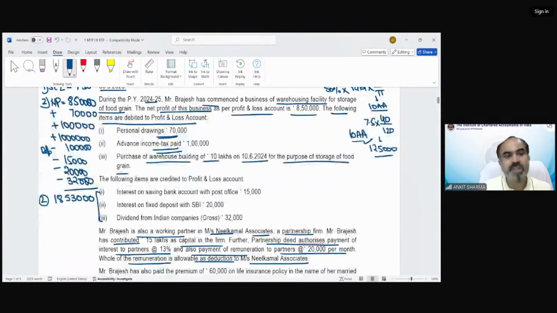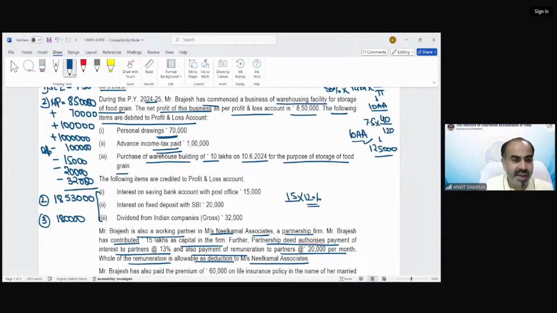Now the third PGBP is from the partnership firm. In case of partnership firm, 13% interest is going to be paid to the partners. So in case of interest, the relevant 12% is going to be allowed. So 15 lakh at 12% is going to be allowed as business income in the hands of Mr. Brajesh. That would be 1,80,000.